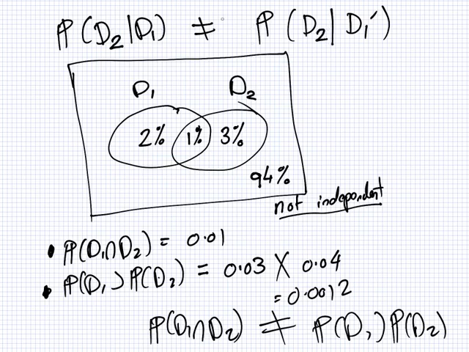Now we haven't calculated this. Maybe having disease 1 makes you less likely to have disease 2. So I'm not saying anything about this. I'm just saying that they're not the same. That having disease 1 affects whether you will have disease 2. But I'm not saying anything about if it's more or less likely.